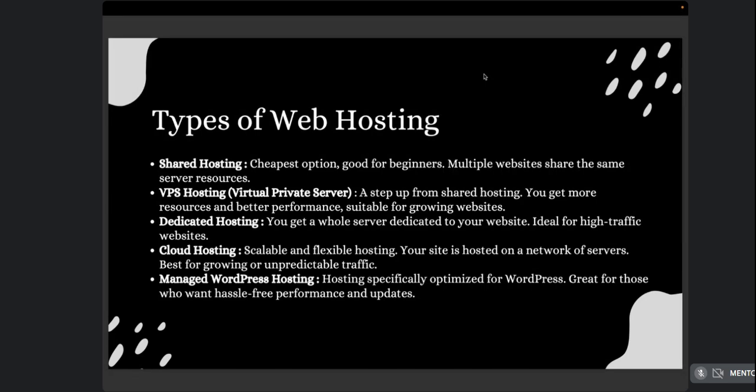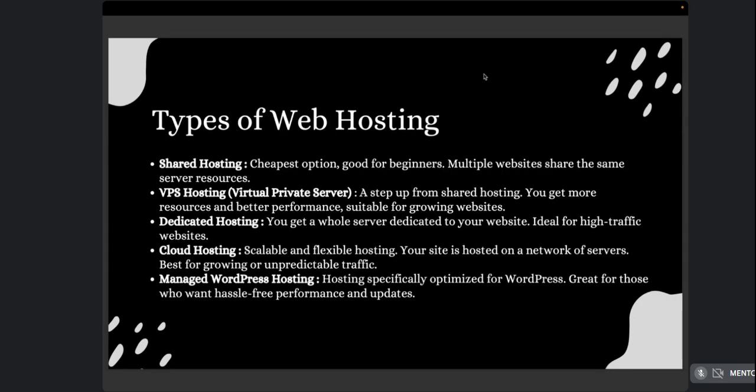What happens in VPS is, for example, let's say the server size you have is 20 GB. In shared hosting, in that 20 GB server, you can host 5 websites. So 5 websites, 20 GB means for one website around 4 GB you can use. That's it. Suppose one website is exceeding 4 GB, say it's using 8 GB. For the other websites it will cause problems, correct?